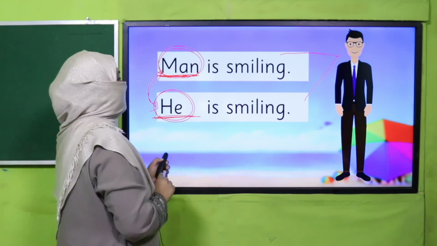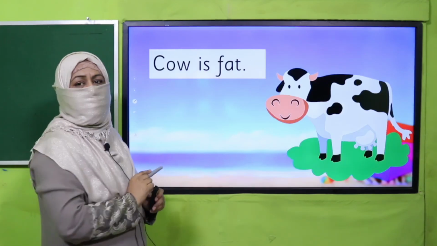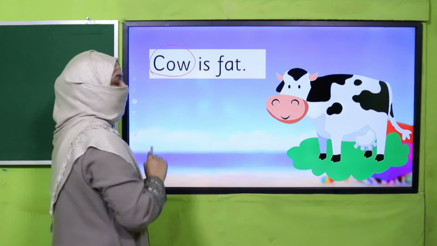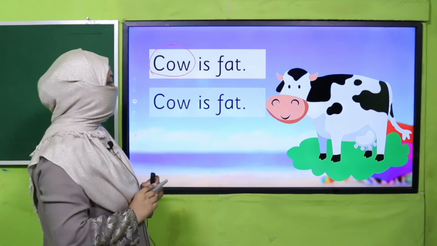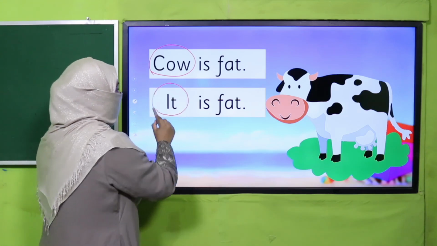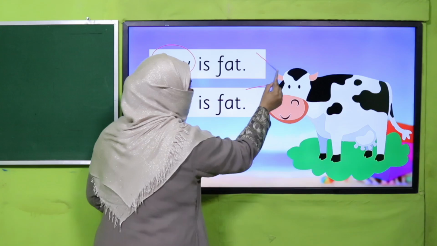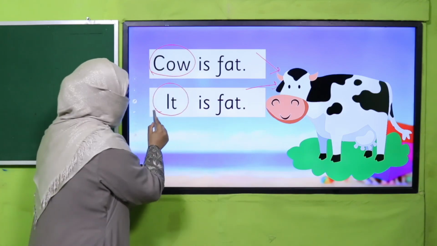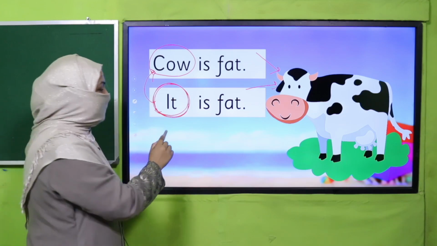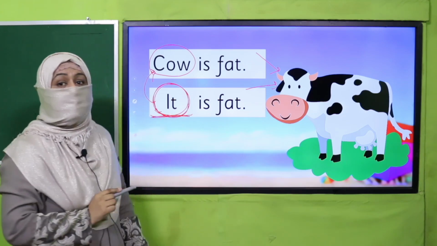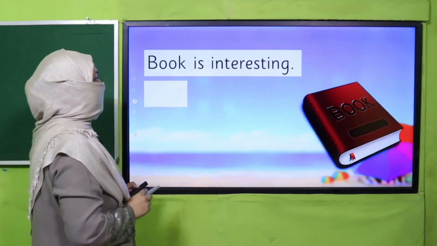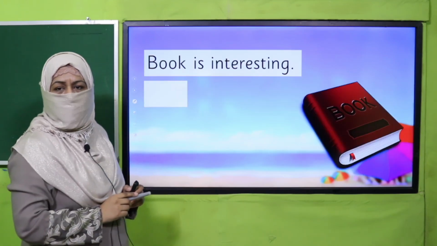All right. The next example is cow is fat. So what is the naming word over here? Cow. How can I rewrite it? It is fat. So I'm referring to cow. Cow is fat or it is fat. So this it has replaced the naming word cow. That's why it is a substitution word, right? The next example is book is interesting.